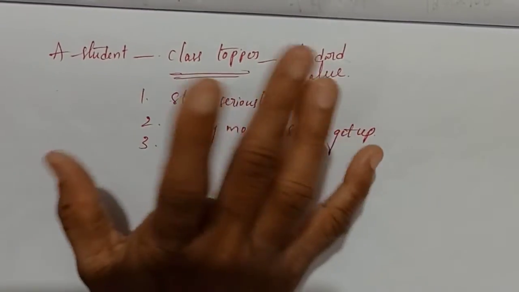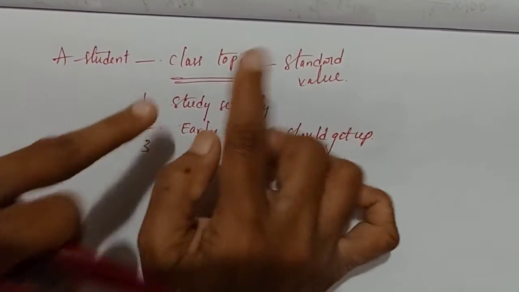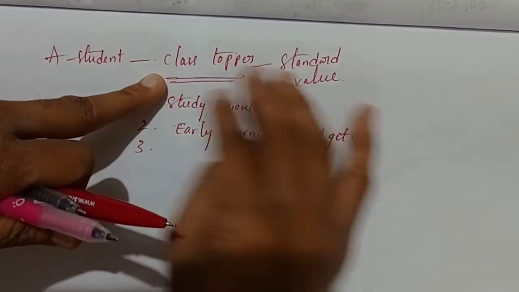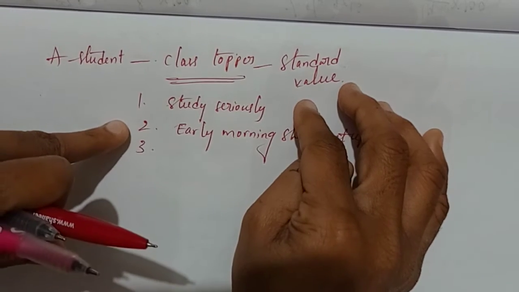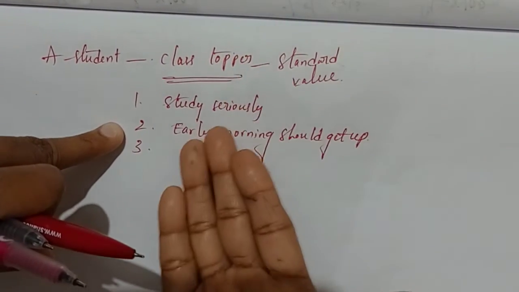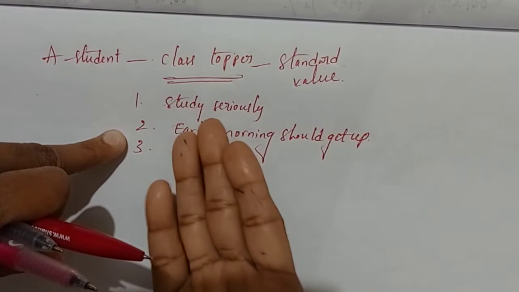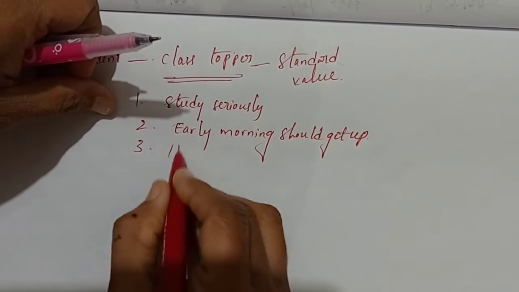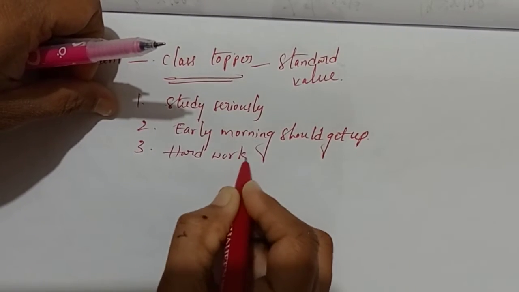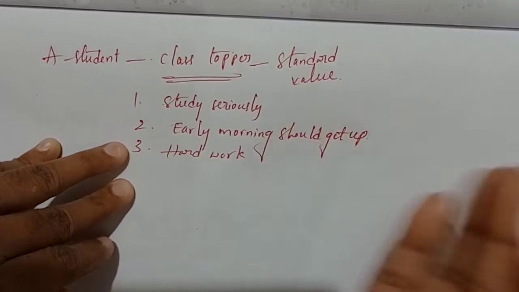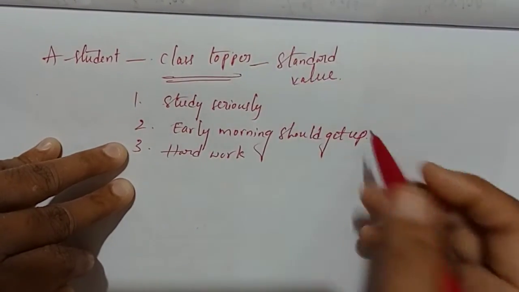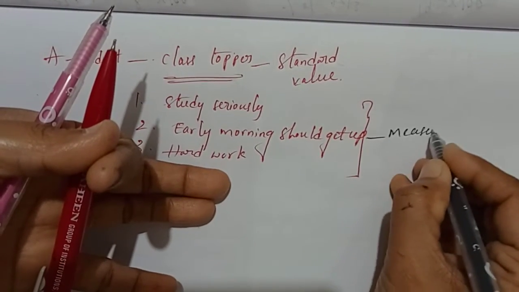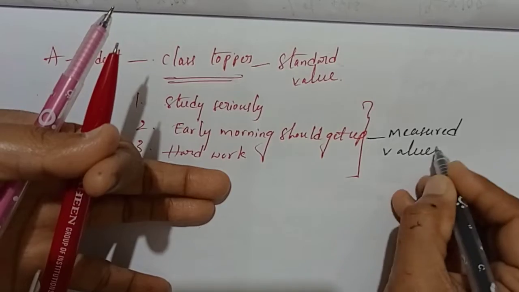Now see students, a student's target, that means his goal, is class topper. Now he wants to become a class topper. So that we are taking as the standard value. To reach his goal, first of all he should study seriously, get up early in the morning, and do hard work, correct or not? He should follow all these things, then only he can reach his goal. So these three you have to consider as measured values. Are you clear? These are all the measured values.